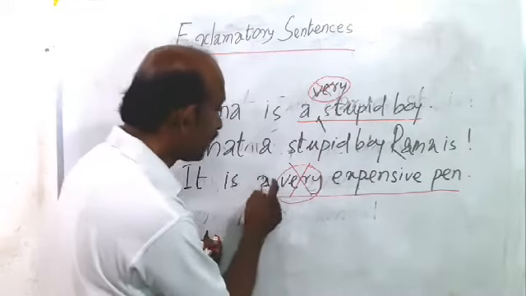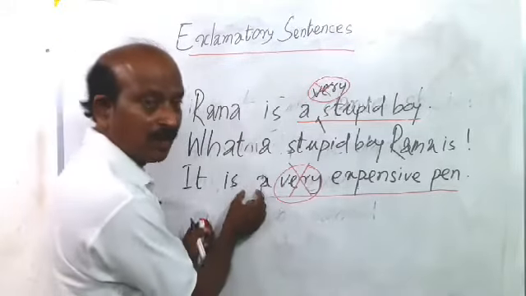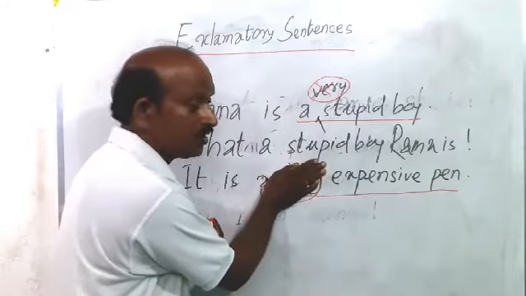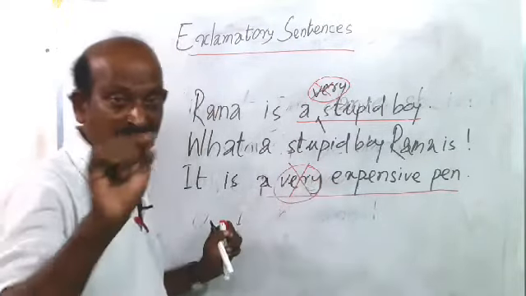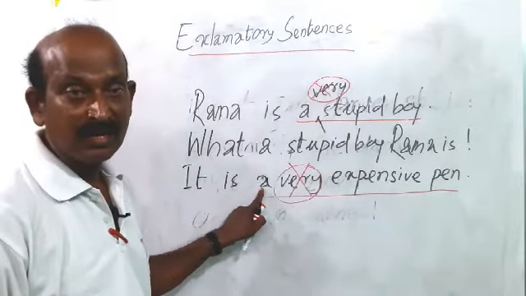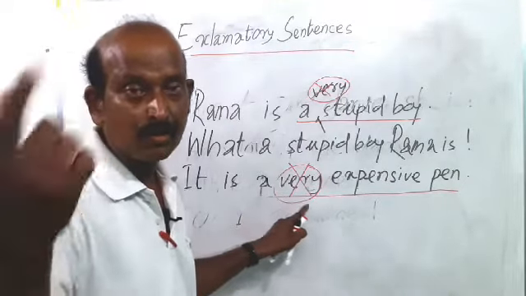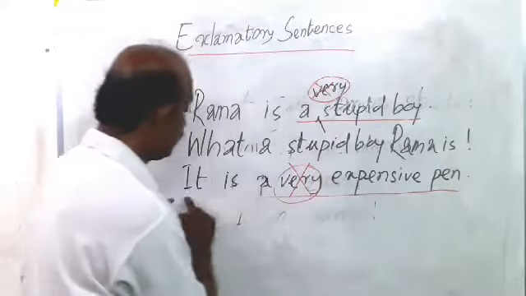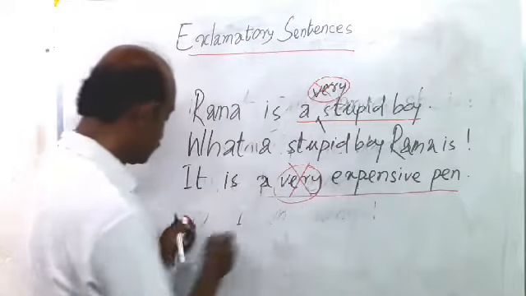So here: What an expensive pen it is. Follow, what an. A changes into an. Why? Because here very is omitted and the word expensive comes. The word expensive begins with a vowel, so here article A changes into an. Am I clear? What an expensive pen it is.